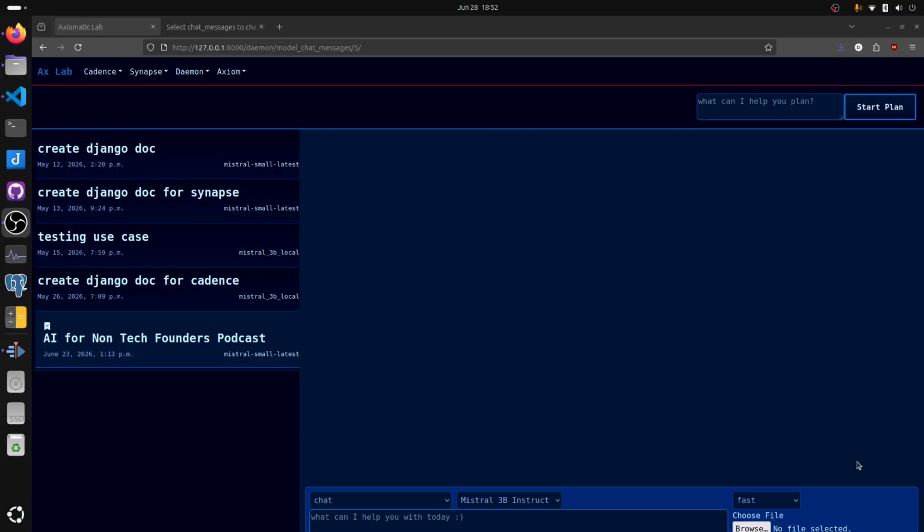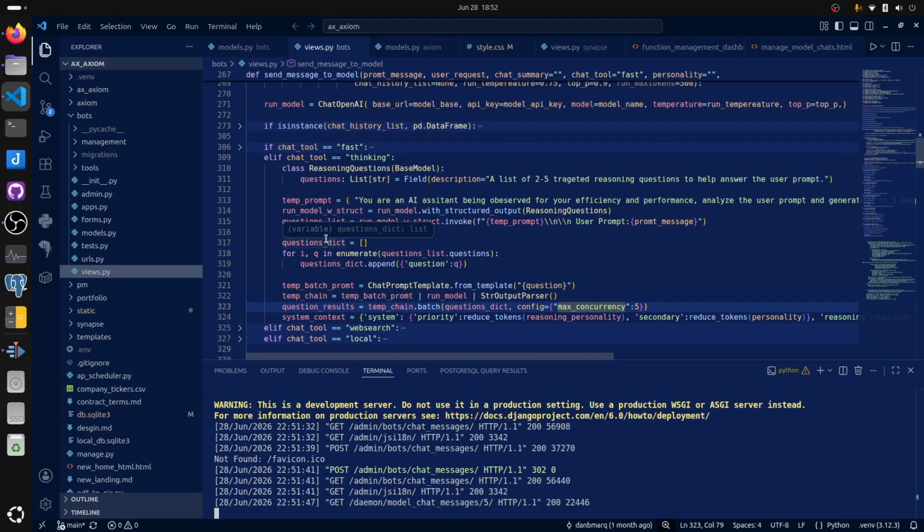Let's take a look at how we use structured outputs in Axiom AI. Here we have Axiom AI. Let's go over a quick example of how we can use parallel runs. Before we do that, let's take a quick look at what our code looks like so we have an idea of what parallel runs actually are.